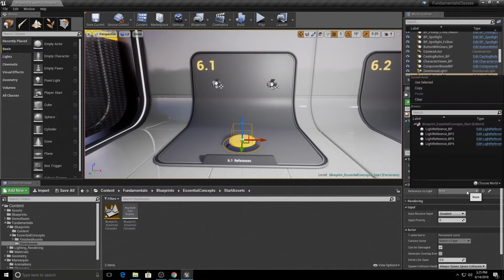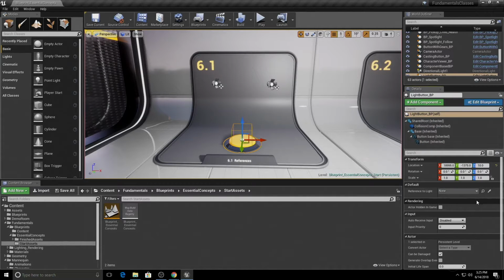Now we could click the drop down and select from the list all the available lights. You can also use the eyedropper here to pick one of the lights from the scene. So I'm going to go ahead and pick this one here. Now that we've assigned that reference, we know that when we enter the trigger volume, we want to turn on this particular light.